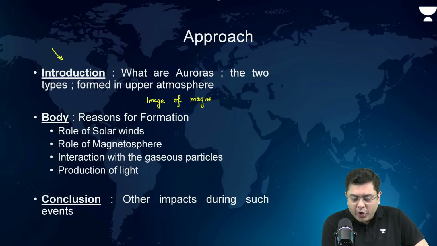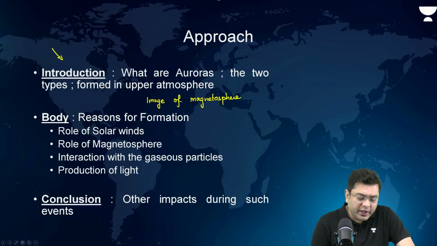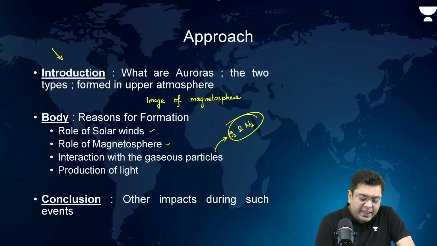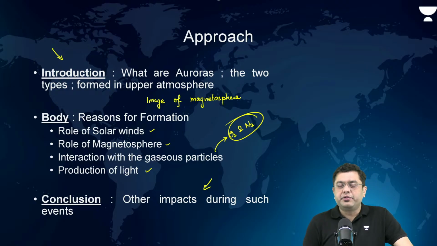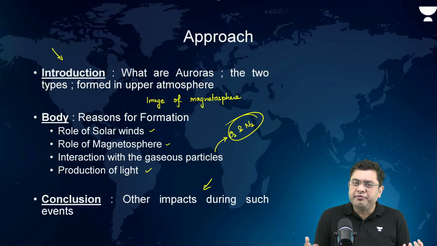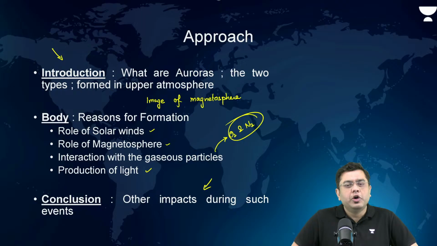Now, the body portion: reasons for formation of these auroras, role of solar winds, role of the magnetosphere, interaction with the gaseous particles. There you have to mention oxygen and nitrogen particles, that is what interacts with them. And the production of light, that is the process of electrons leaving the orbit and recombining again, which ends up producing light. Now, the conclusion: other impacts during such events which influence life, when we talk about anthropogenic influences overall.